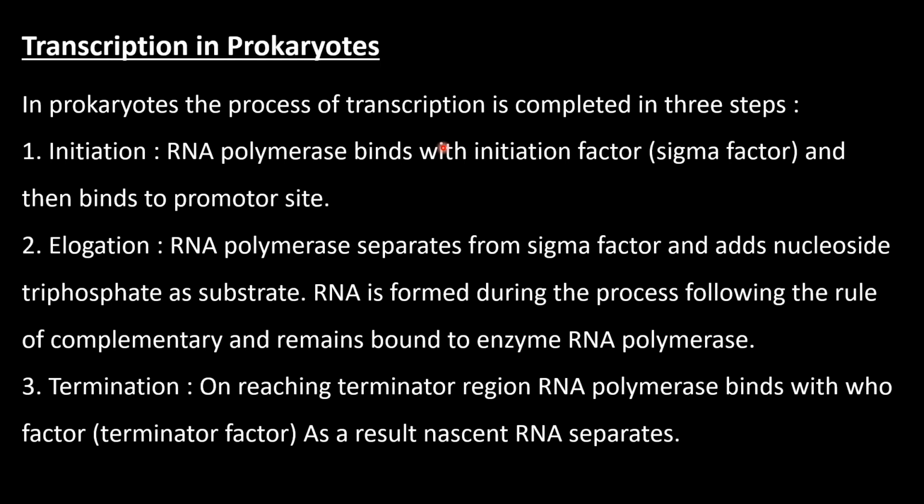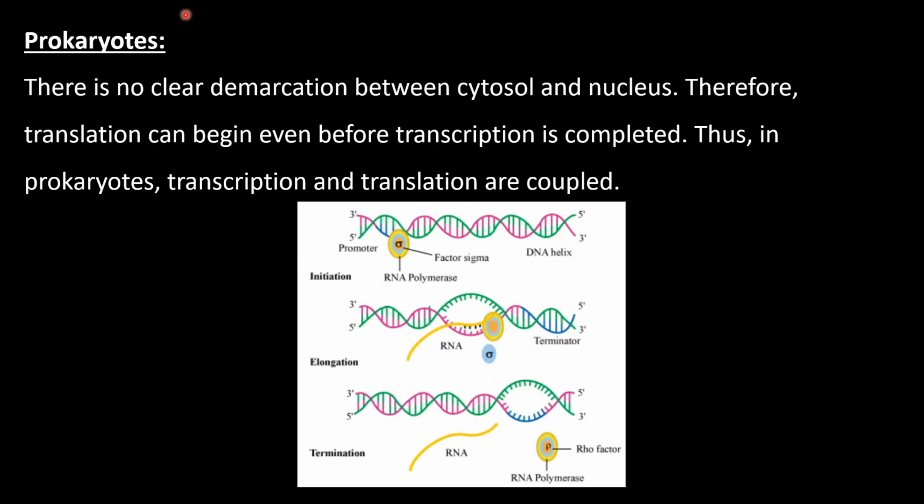So in case of prokaryotes, you will find there is no clear demarcation between the cytoplasm and the nucleus. Therefore, translation can begin even before the transcription is completed. Thus, in prokaryote, transcription and translation are coupled. So in prokaryotes, you will find the cytoplasm and nucleus are not clearly identified because the nucleus is without nuclear membrane. Therefore, what will happen? The process of translation can begin before the transcription is completed.